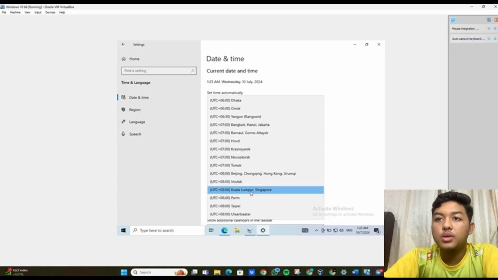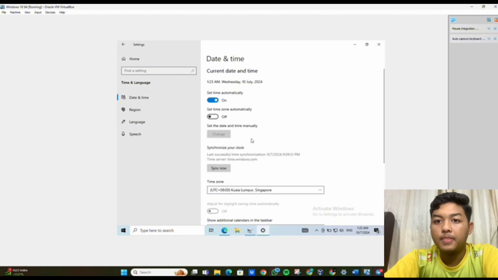Then we need to set time automatically to off, and then turn it back on. After we turn it back on, we need to change now. Wait a minute. So it will show the current date and time of my current location.